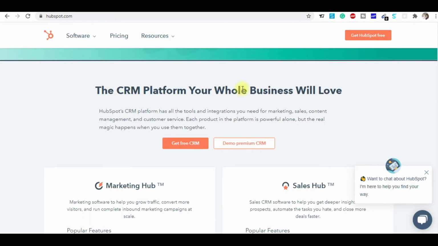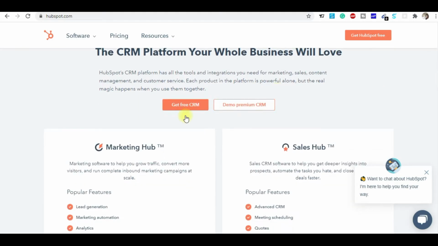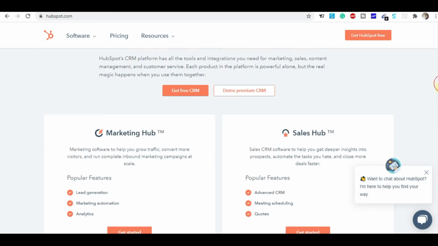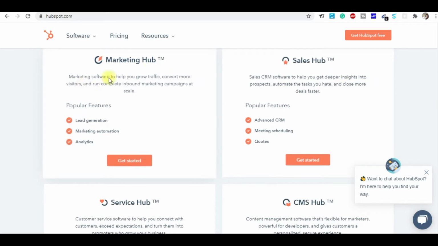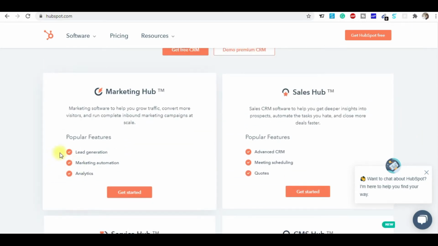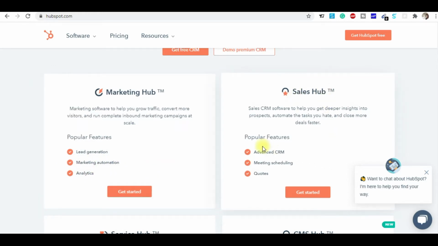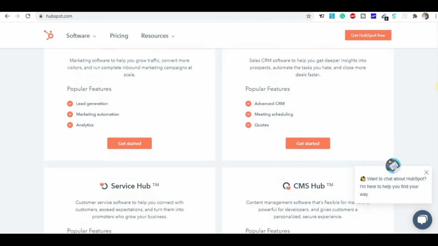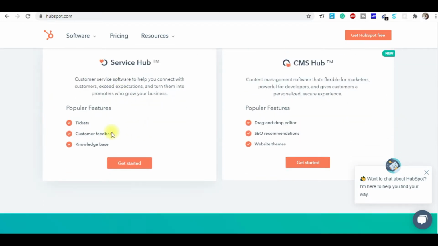They are offering the CRM platform for your whole business that you love. They have the free plan and the premium CRM, where you need to click here for the demo. Right now, these are their services: the marketing hub, the sales hub, the service hub, the CMS hub, right? In marketing hub, you can see lead generation, marketing automation, and analytics. In the sales hub, the popular features are the advanced CRM, meaning customer relationship management, and meeting scheduling and quotes.